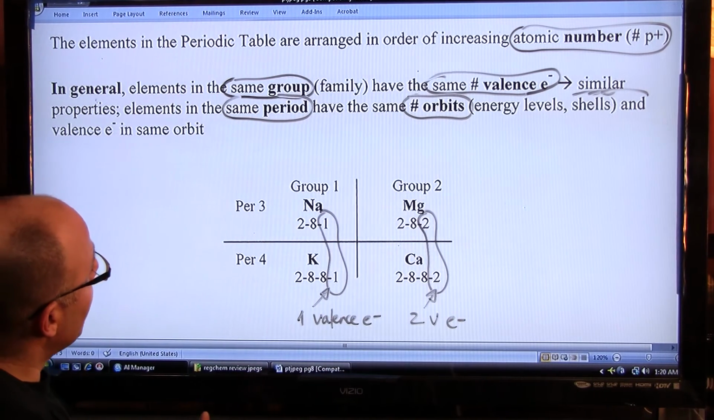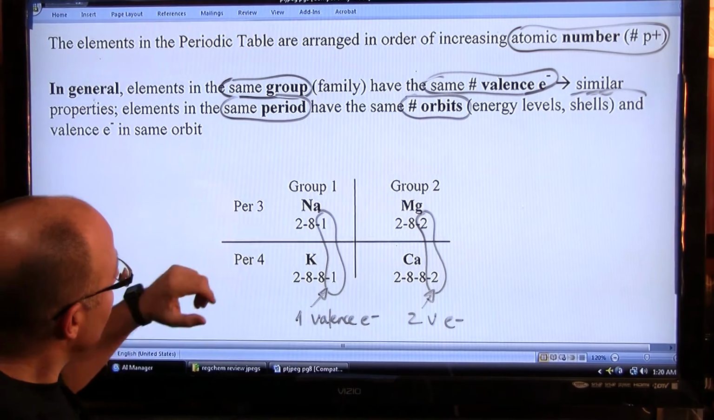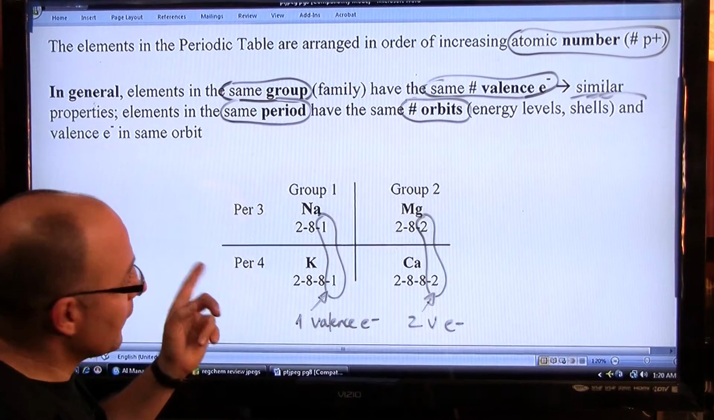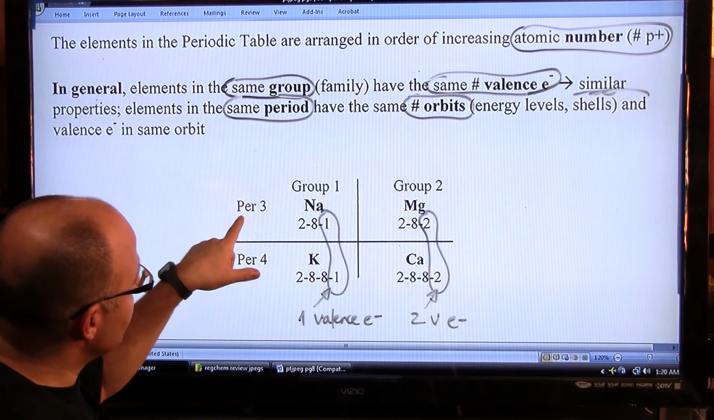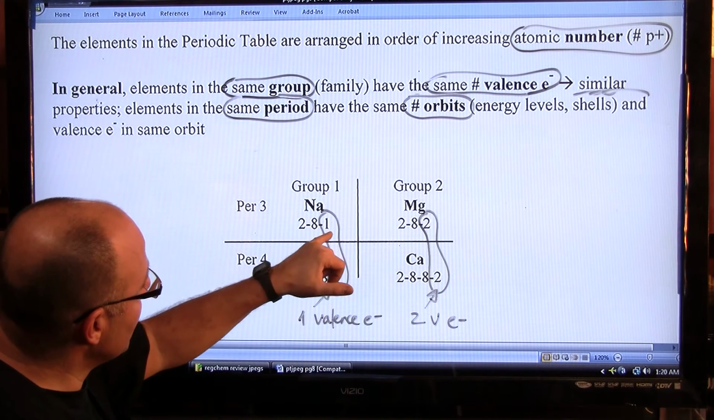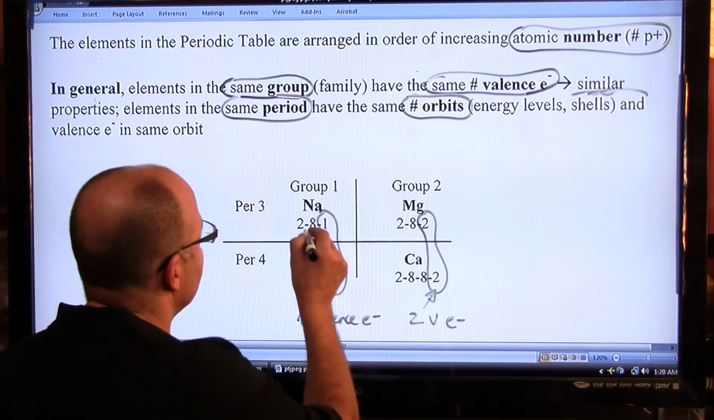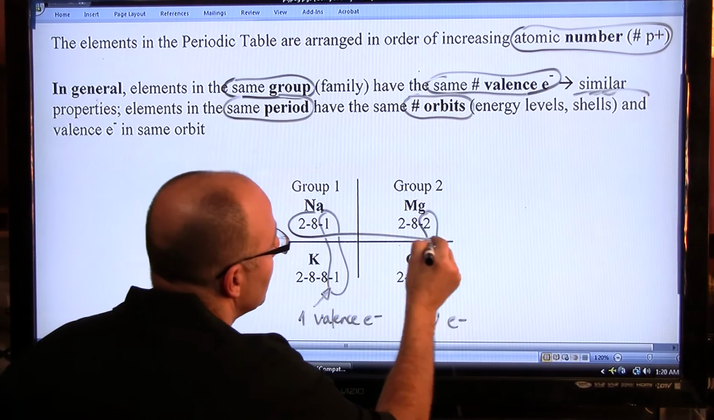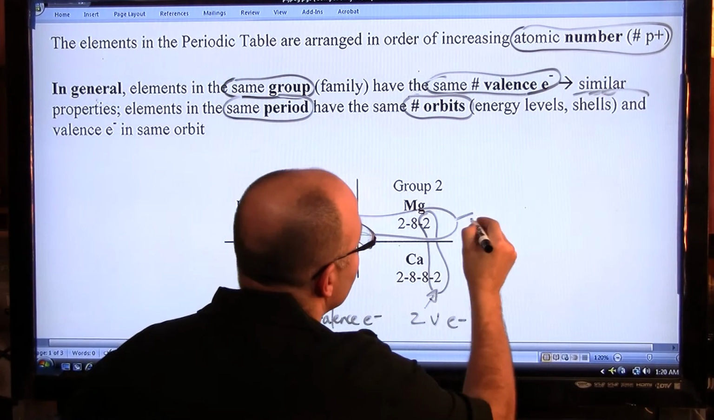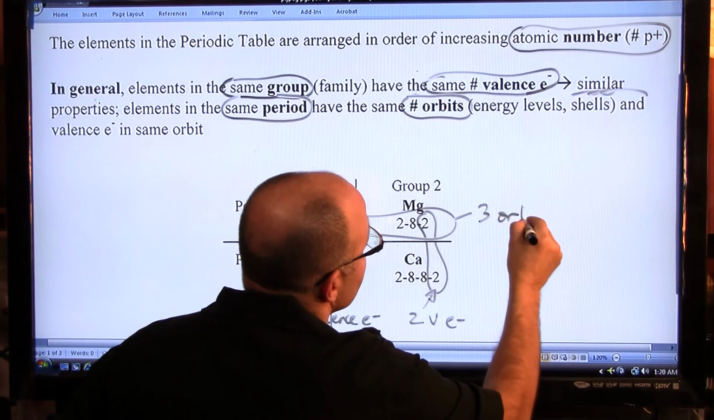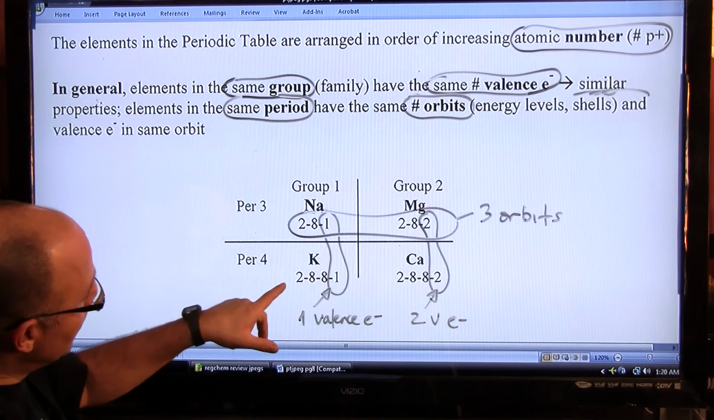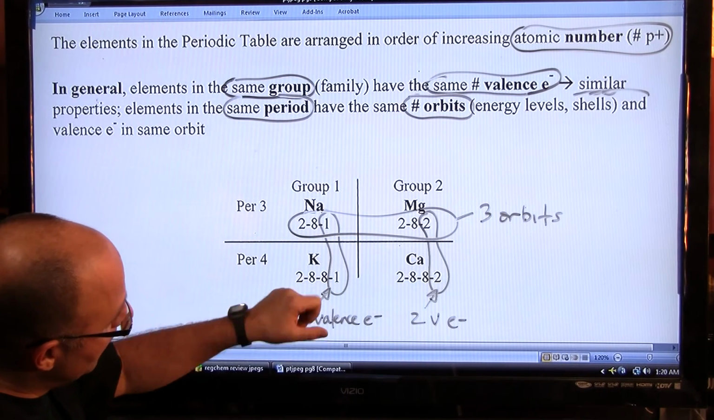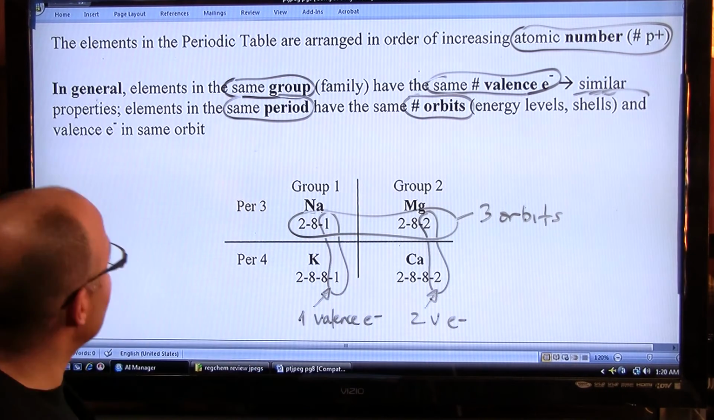All right. Then, as far as the periods are concerned, both sodium and magnesium, the only thing they have in common is that they are in period 3, so therefore they have 3 orbits. 1, 2, 3. 1, 2, 3. So, 3 orbits, shells, or energy levels. 4th period, 4 orbits. Potassium is 1, 2, 3, 4. 1, 2, 3, 4 for calcium.